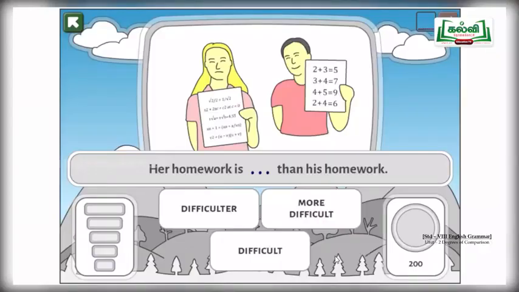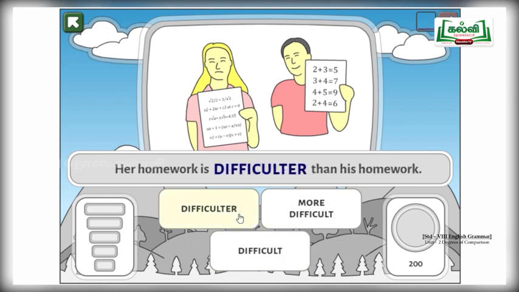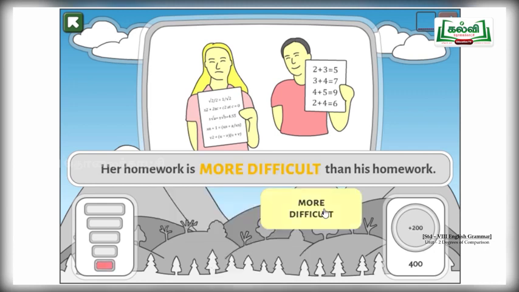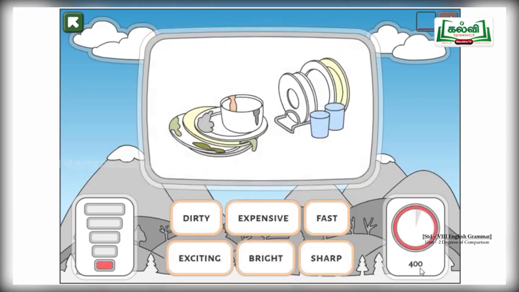Now the question is, her homework is dash than his homework. Whether it is difficulter, more difficult, or difficult alone. So here we are comparing two things. So we have to select more difficult. Her homework is more difficult than his homework. Shall we check by clicking this answer? Yes, see the points are increasing, so we are on the right path.